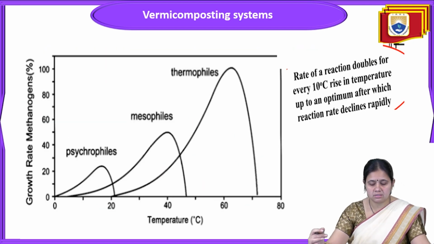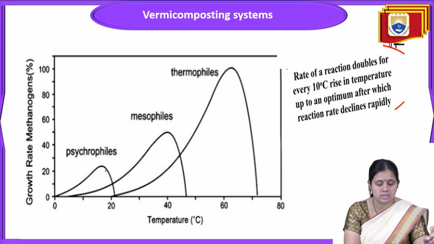Next, you can see this is the temperature inside this bin. So three conditions are there: growth rate, methanogen.